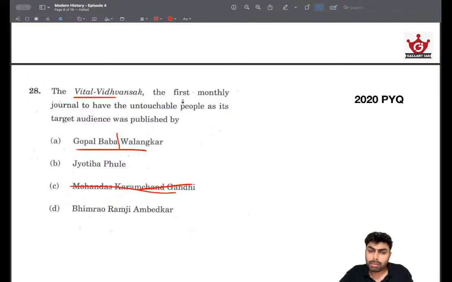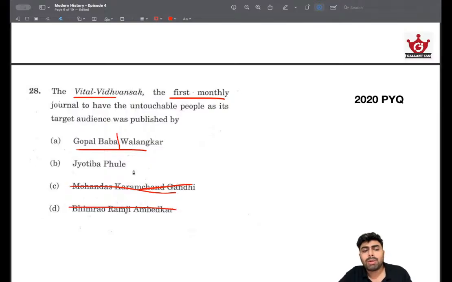Also it is given that it's the first monthly journal, and of course we know that Ambedkar is a very vocal advocate of the anti-untouchability movement, but he definitely was not the first person. There were a lot of people who came before him with this objective of uplifting the untouchable or marginalized sections of society. So he definitely wouldn't be the first one to have a monthly journal. He would have had a monthly journal, but it might be at a later point. So from that, we can eliminate Ambedkar.